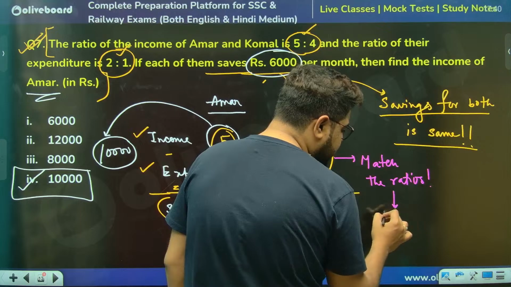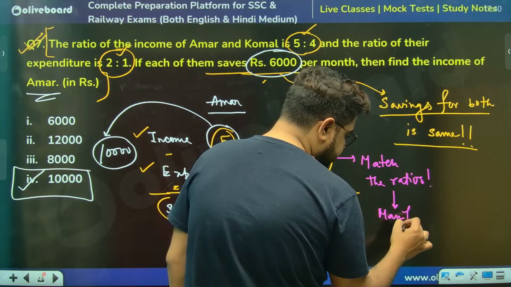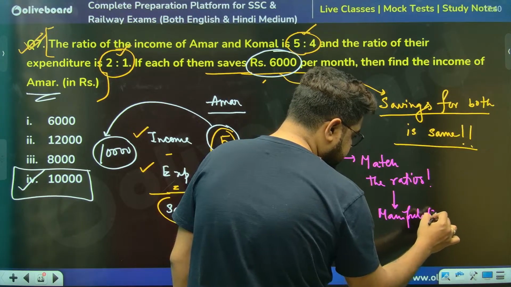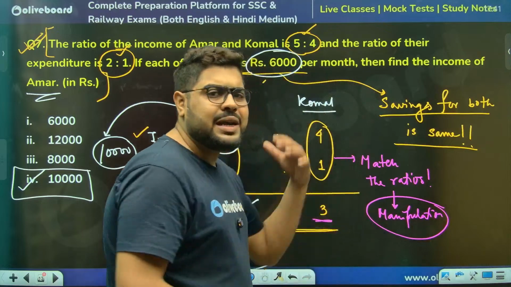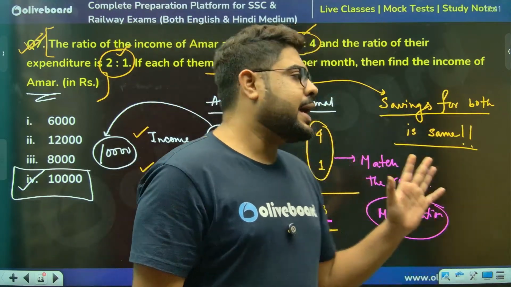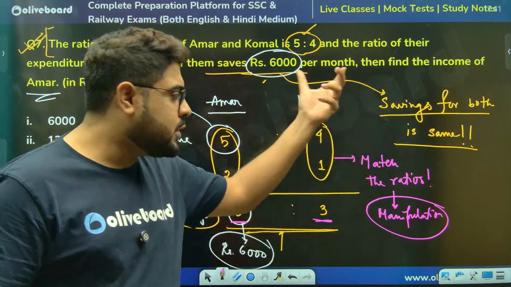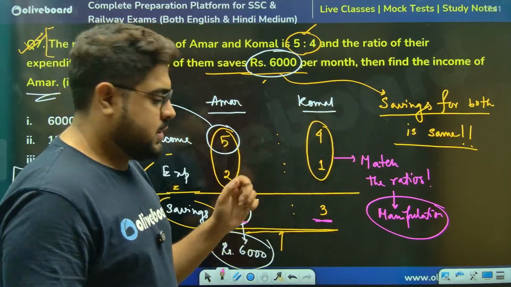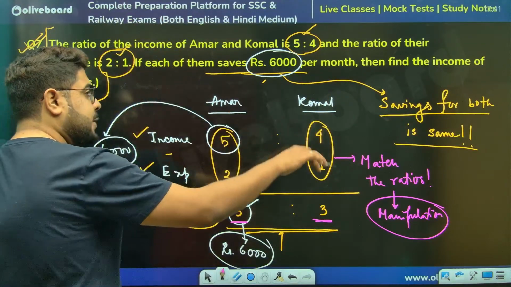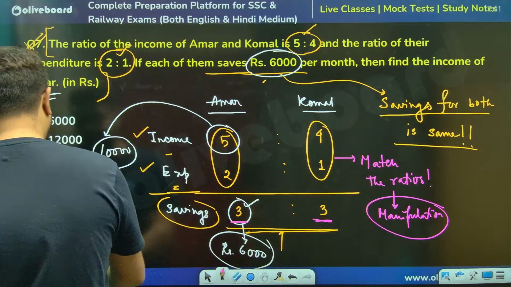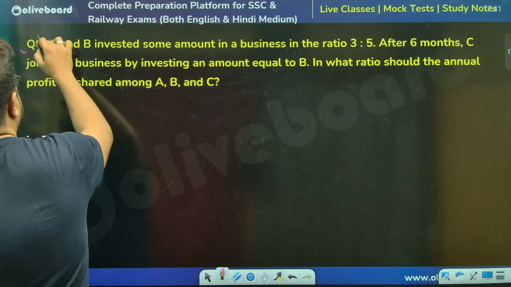By doing some manipulation. Manipulation means, sir, mostly multiplication. So I'll multiply the income ratio by something, the expenditure ratio by something, so that the difference is the same. You might need to do that if the question requires it.